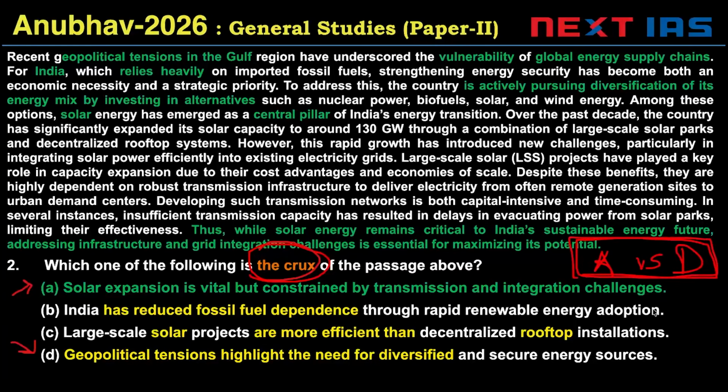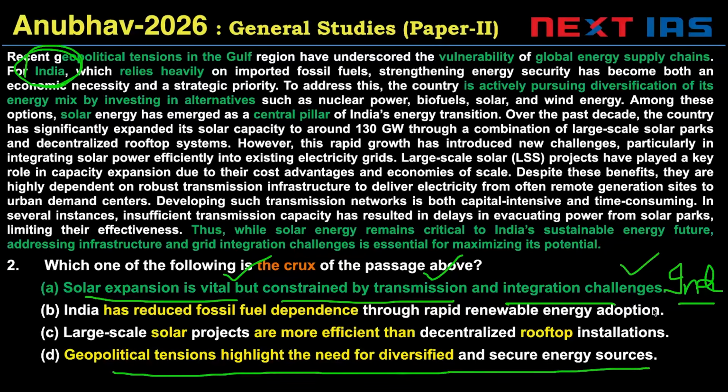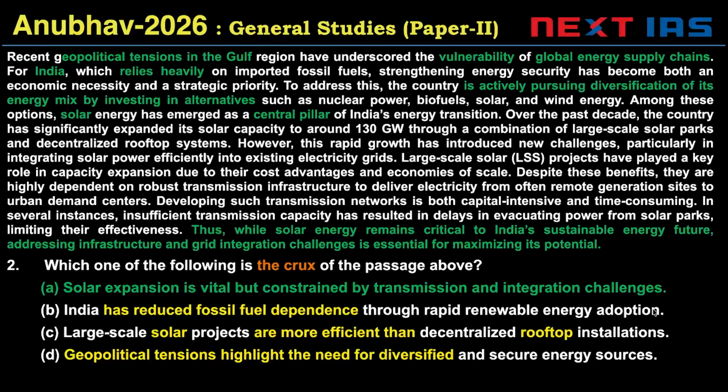A is problematic because solar expansion is vital, is correct. Constrained by transmission is correct. And integration challenges is correct. What is missing is India. No mention of India. The main point is specifically recommending what India should do. So, no mention of India. D says geopolitical tensions highlight the need for diversified and secure energy sources. D is also valid. But D is a simple fact: geopolitical tensions, vulnerable global energy supply chains being restated. It is not the main message of the author.